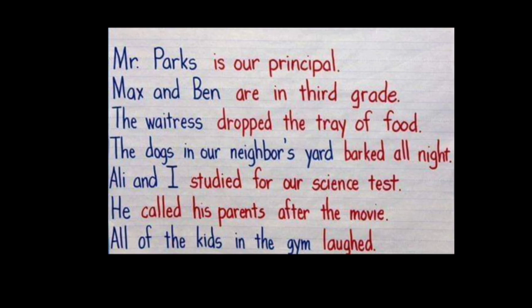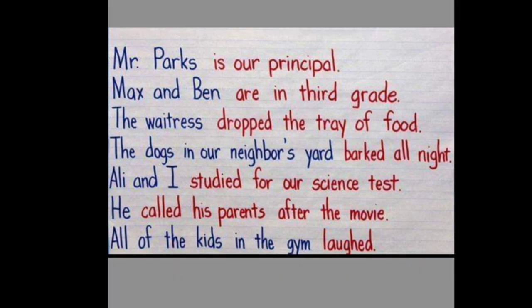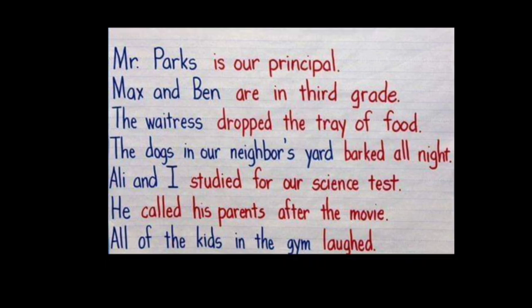Ali and I studied for our science test. So here Ali and I is the subject. Studied for our science test is the predicate. Coming to the next, he called his parents after the movie. So he is the subject. What are we speaking about? We are speaking about he. So he is a pronoun. Then what did he do? He called his parents after the movie. So the action performed by he is the predicate. Called his parents after the movie is the predicate.